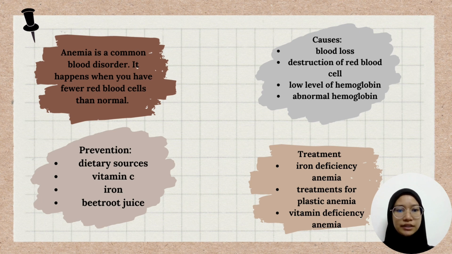So the causes of anemia are: first, blood loss, destruction of red blood cells, low level of hemoglobin, and abnormal hemoglobin. We can prevent this disease through dietary sources: vitamin C, iron, and beetroot juice. The treatments for this disease are for iron deficiency anemia, aplastic anemia, and vitamin deficiency anemia. So in the study, all of the objectives we had for conducting this survey were successfully achieved.